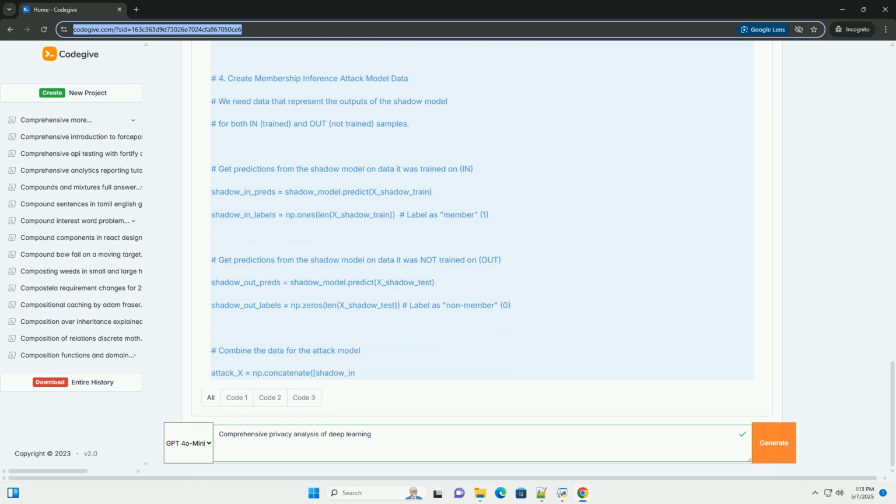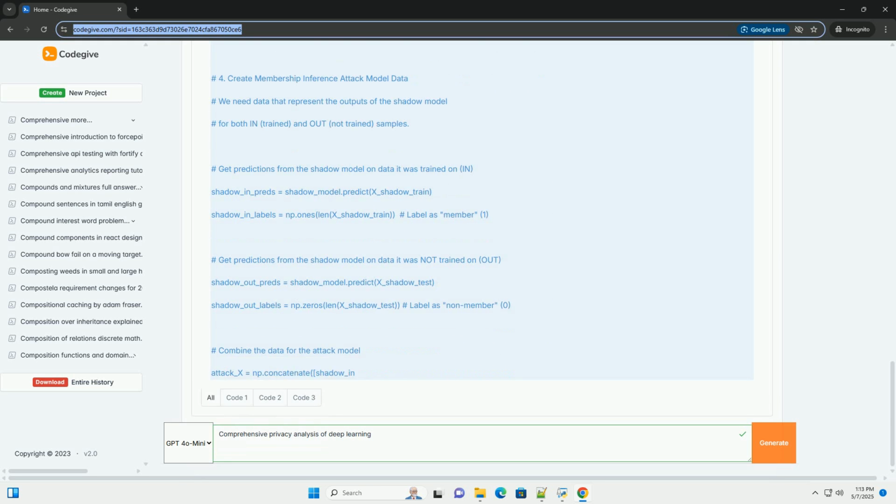Intuition: models often behave differently on data they've seen during training versus data they haven't. Code example, conceptual, using TensorFlow/Keras. Key points. The shadow model mimics the behavior of the target model.